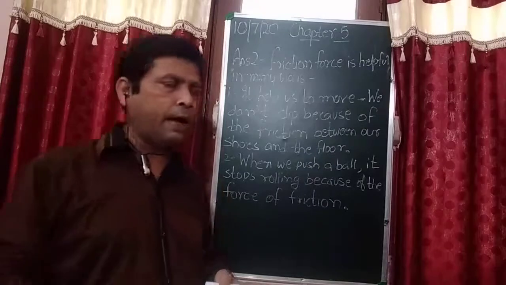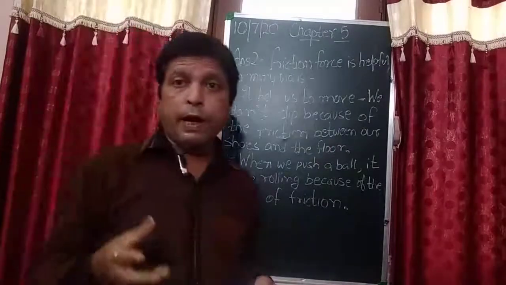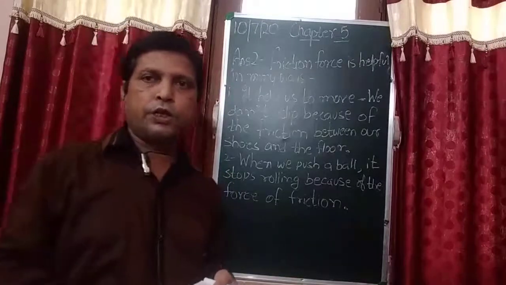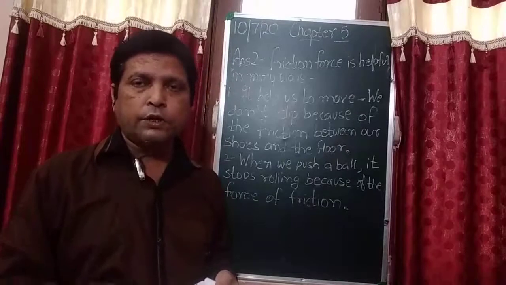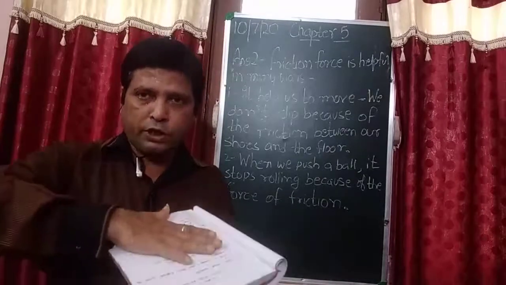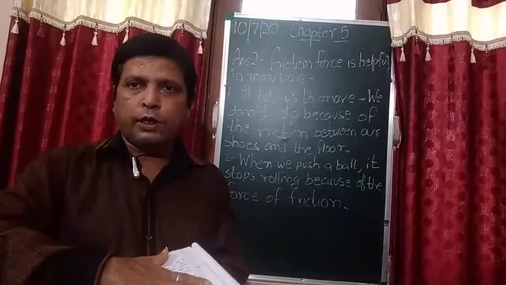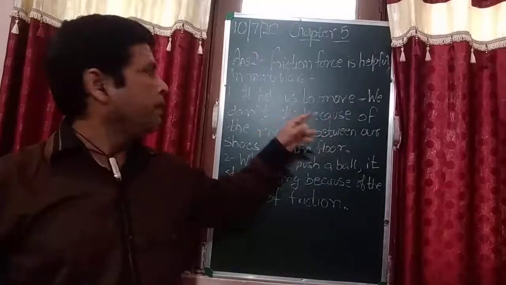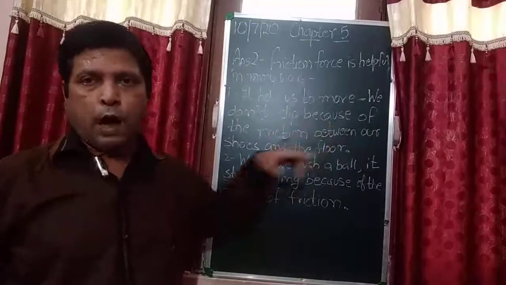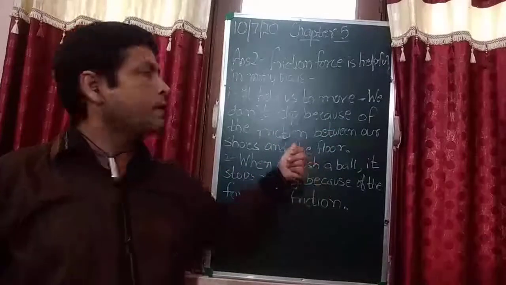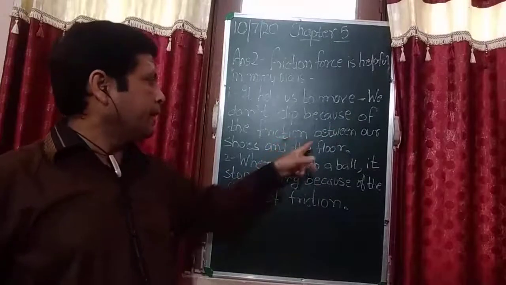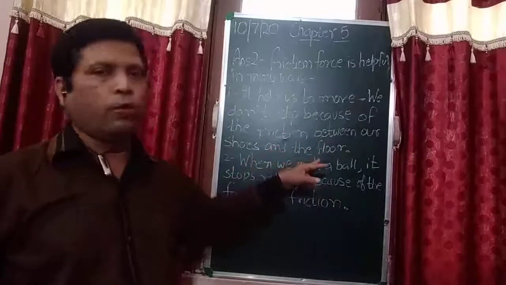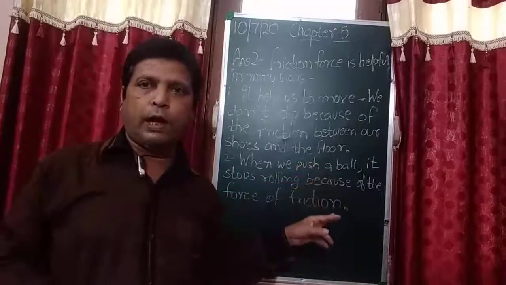Is it clear? And as I explained to you, whenever any two objects come in touch with each other, the force which is applied, that is the force of friction. So one example is that it helps us to move. How are we able to walk? Due to this friction force, because of the friction between our shoes and the floor. That is the reason we do not slip on the floor.